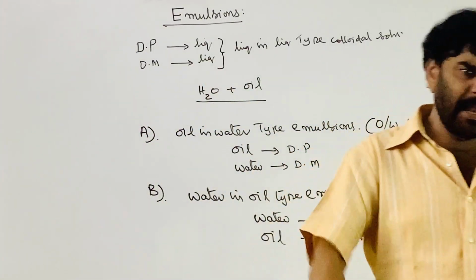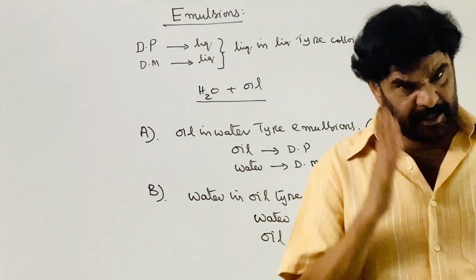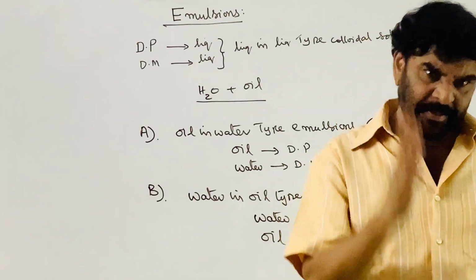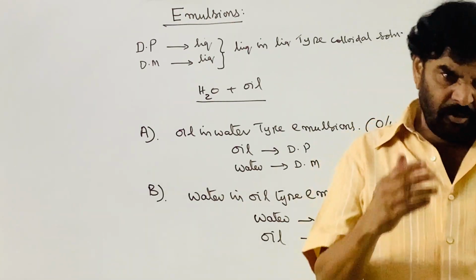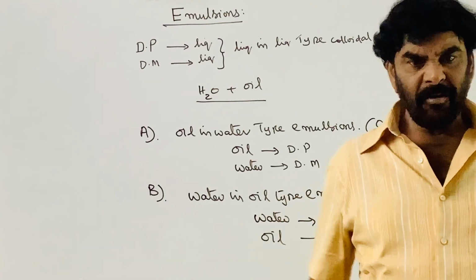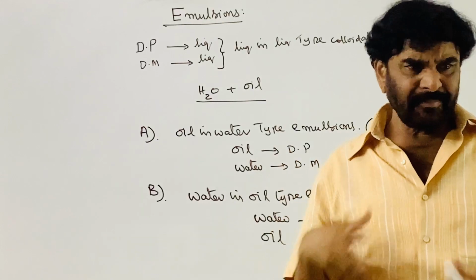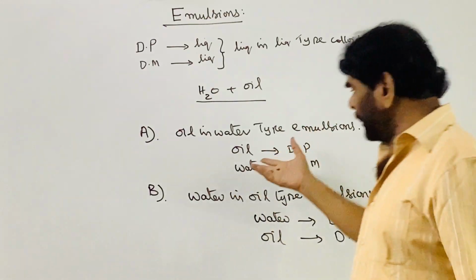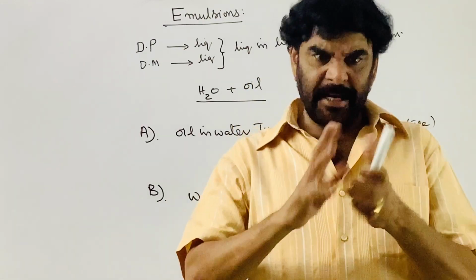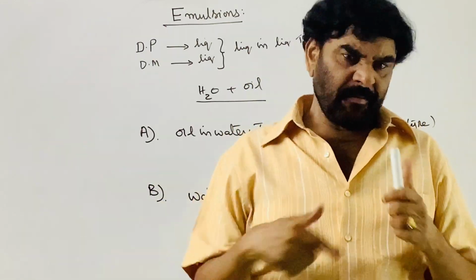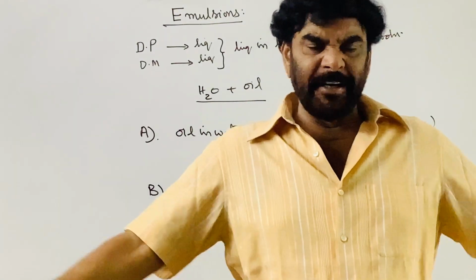By mechanical action, using a high speed stirrer, a magnetic stirrer, or a homogenizer machine, where the mixture of the two is passed through rotating wheels like a ball mill type, it mixes and uniformly disperses.